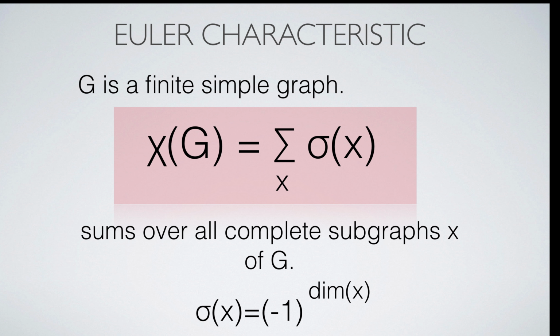The Euler characteristic is by far the most important valuation. It is a homotopy invariant, behaves correctly with respect to sums and products and is invariant under barycentric subdivisions. The Euler characteristic supercounts simplices, complete subgraphs of the graph. The even-dimensional ones are counted positively and the odd-dimensional ones are counted negatively.